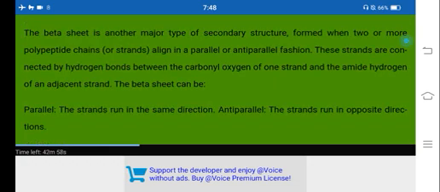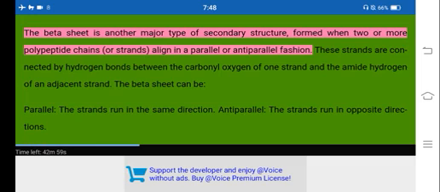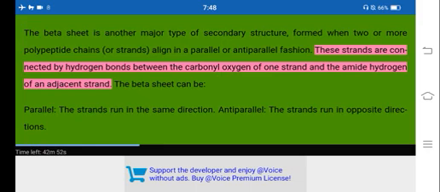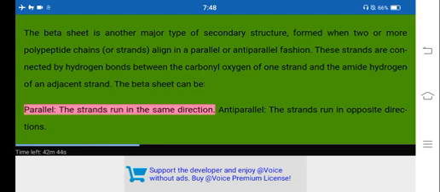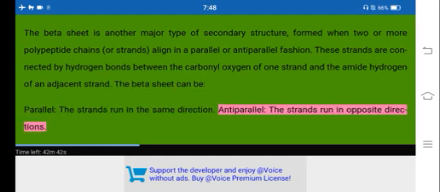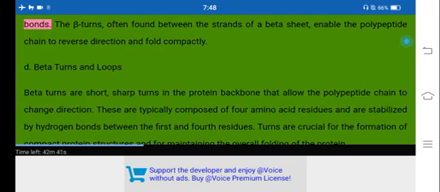C. Beta sheets. The beta sheet is another major type of secondary structure, formed when two or more polypeptide chains or strands align in a parallel or anti-parallel fashion. These strands are connected by hydrogen bonds between the carbonyl oxygen of one strand and the amide hydrogen of an adjacent strand. The beta sheet can be parallel, where the strands run in the same direction, or anti-parallel, where the strands run in opposite directions. Anti-parallel beta sheets are generally more stable due to the optimal alignment of hydrogen bonds.